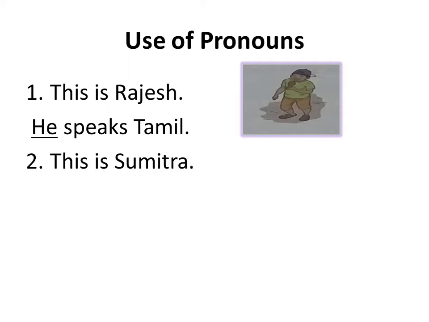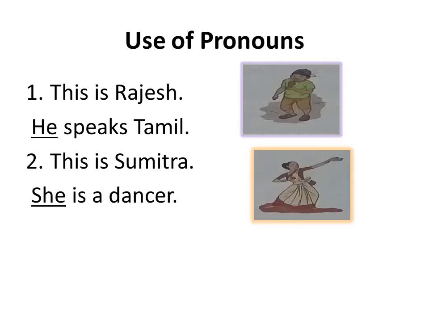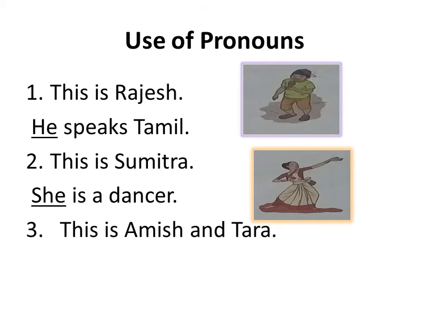This is Sumitra. Here I am talking about a girl. So for Sumitra I would like to use "she". As you can see, this is Sumitra and she is a dancer. So here in this sentence I used "she" because for the feminine gender, for the females, for the girls we use "she".